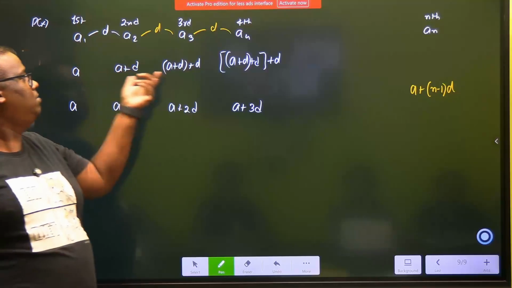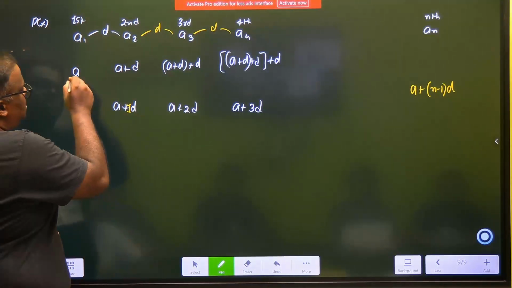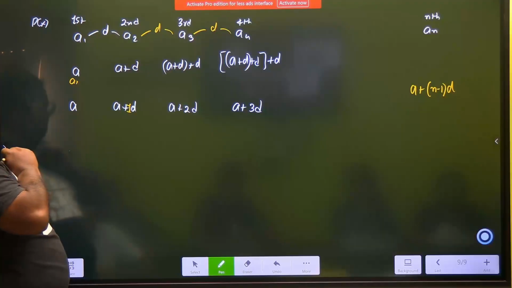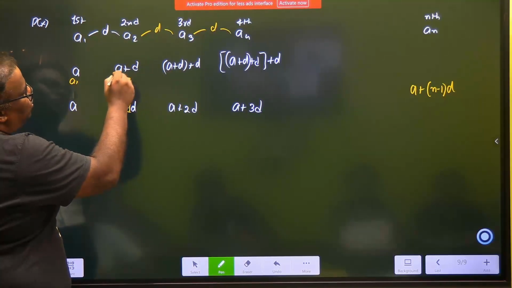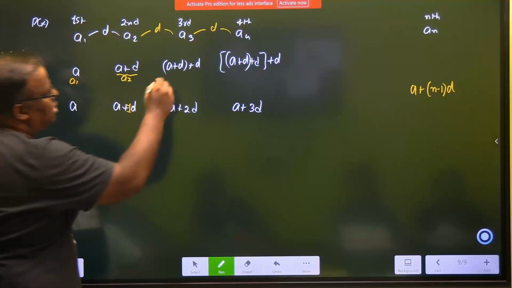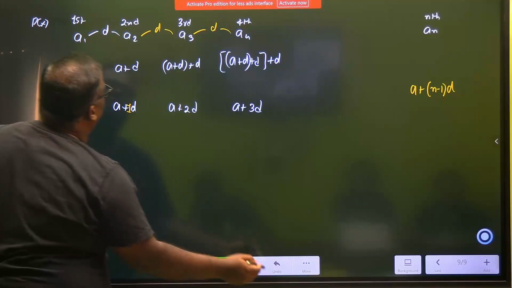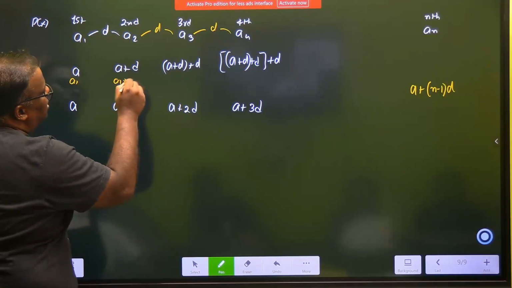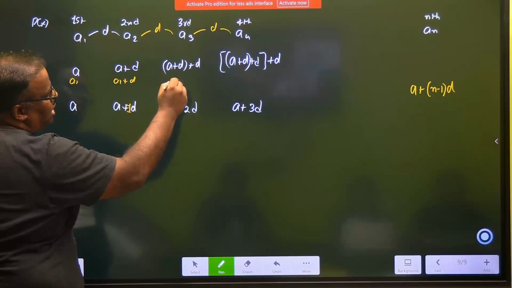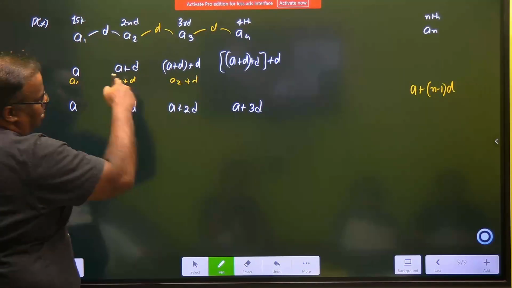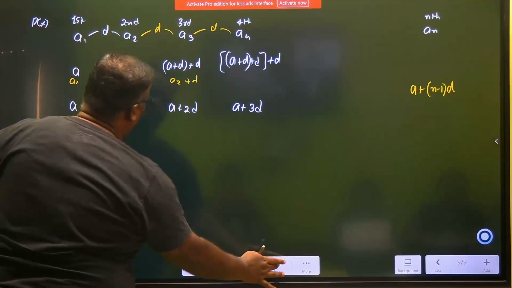So this term becomes, whatever is this term, is this A1? Is this whole thing A2? Or rather I will write like this. Wait. This is A1 plus D. Do you agree? Then this is A2 plus D. This term plus this. Are you getting it? Don't complicate it too much.